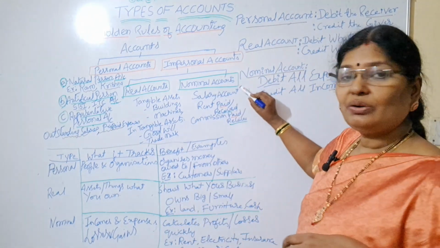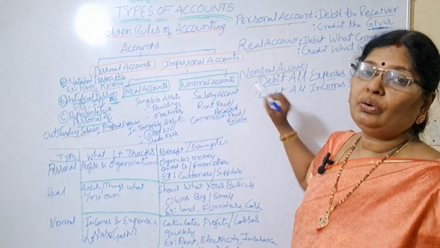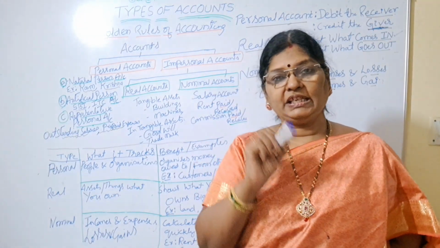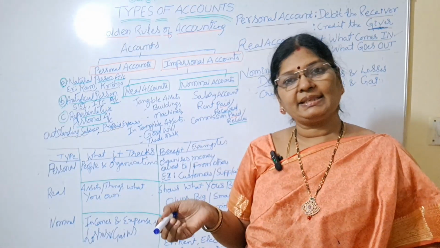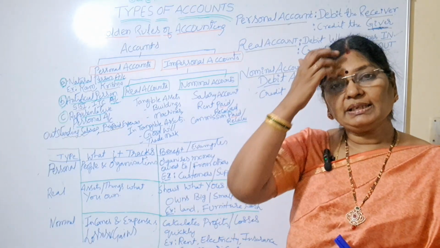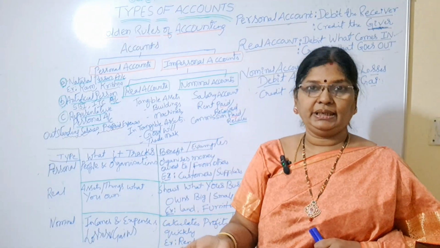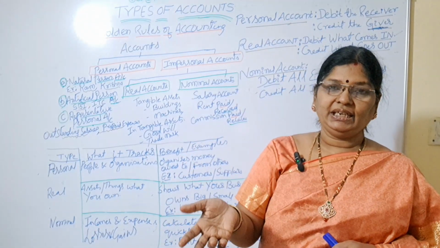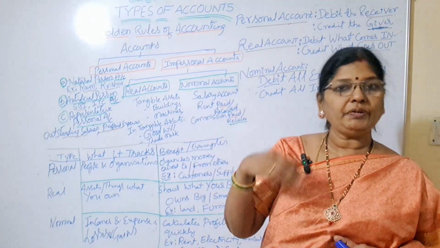So next, nominal accounts. So under nominal accounts, what will you get? Under nominal accounts, you will get expenses, incomes, losses, gains, right? What are expenses? Expenses means every month we pay rent, every month we pay electricity, every month we pay our cable bill, every month we pay our phone bill.